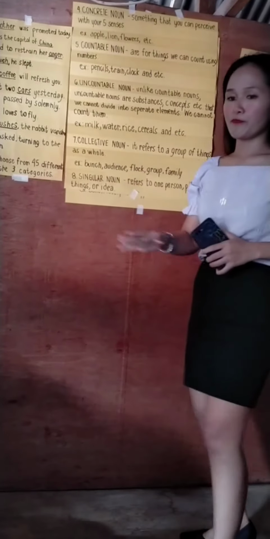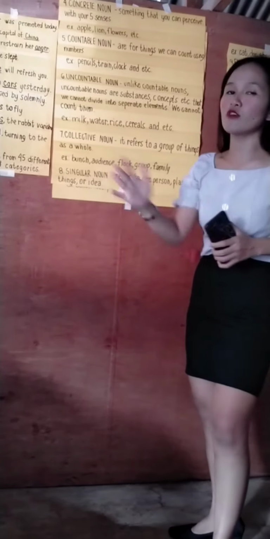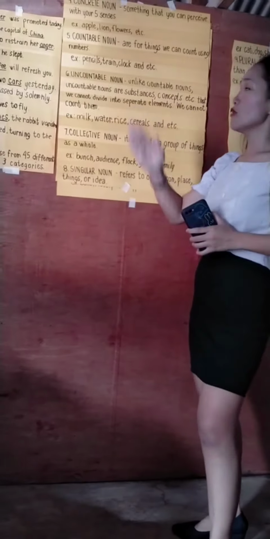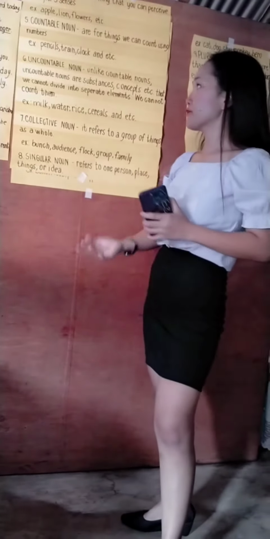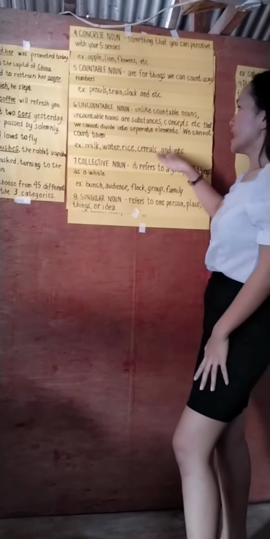And now let's proceed to uncountable noun. So the opposite of countable noun is the uncountable noun. Unlike countable nouns, uncountable nouns are substances, concepts, etc. that we cannot divide into separate elements, or we cannot count them. We have milk, water, rice, cereals, and etc.